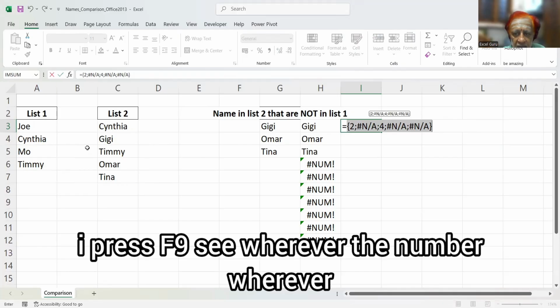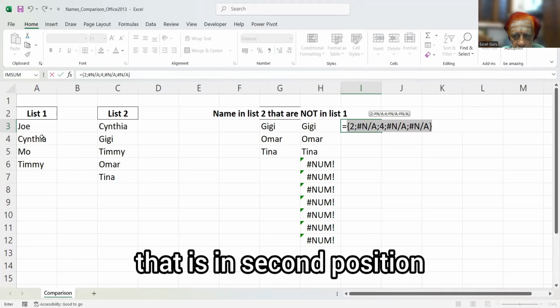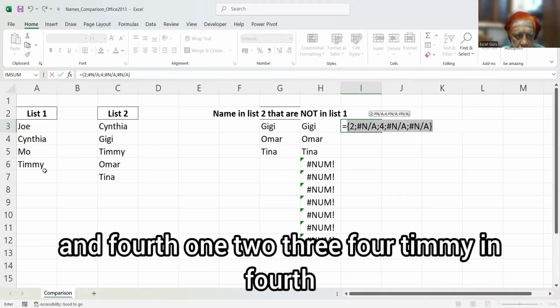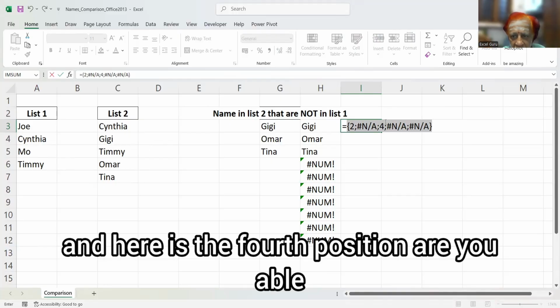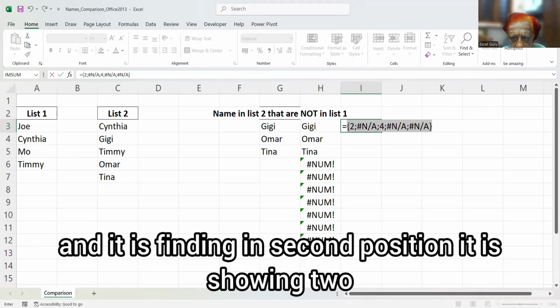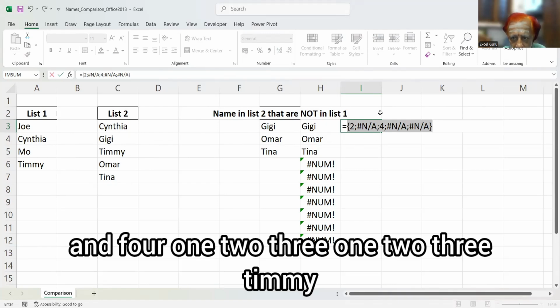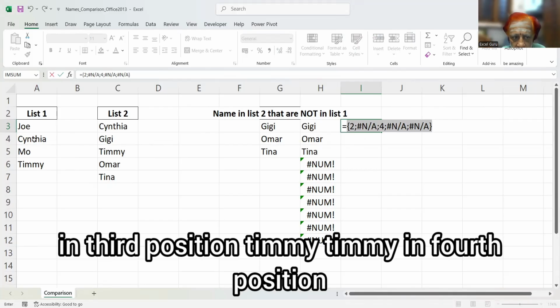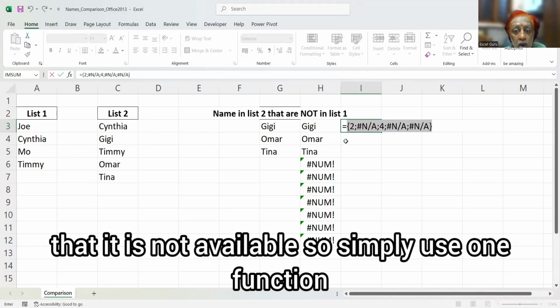See, wherever the names are there, it is finding the position, second position and fourth. Timmy is in fourth position: 1, 2, 3, 4. Cynthia is there, and it is finding it in second position, showing 2. And again Gigi, Gigi is not available here. Timmy in third position, Timmy in fourth position. So we have to find which is not available.